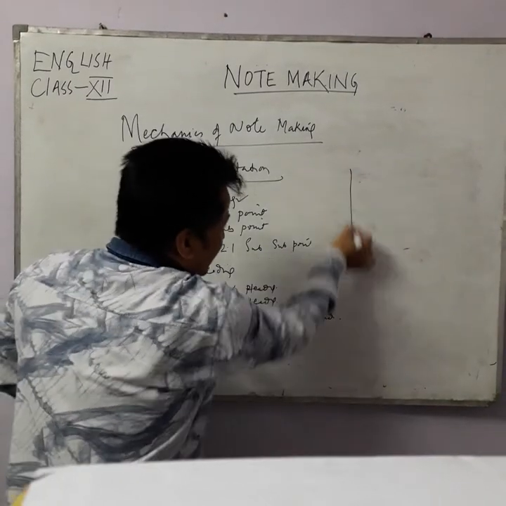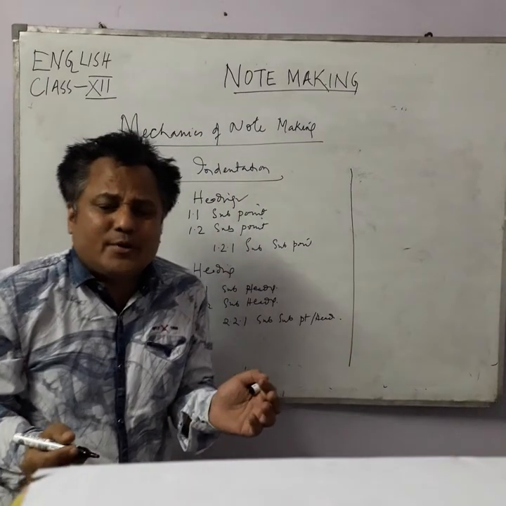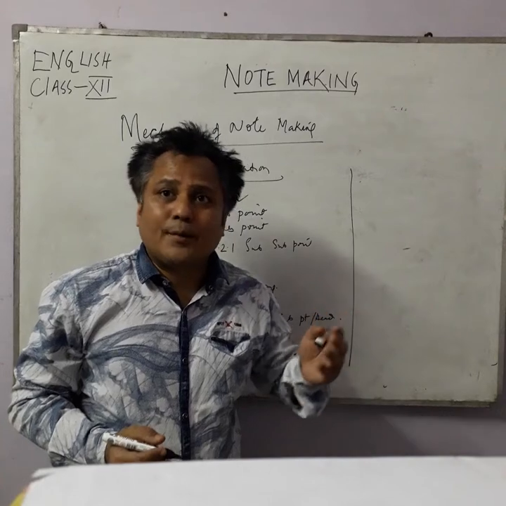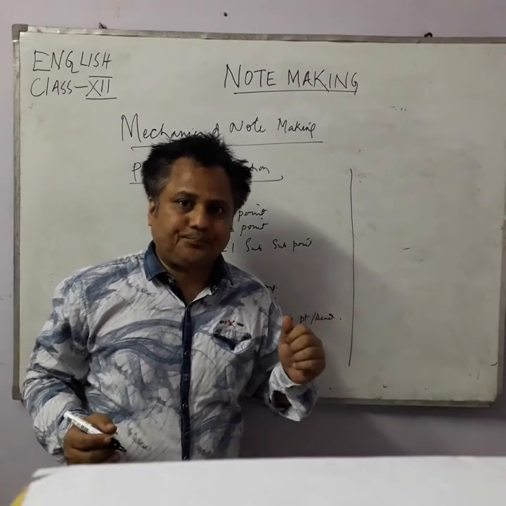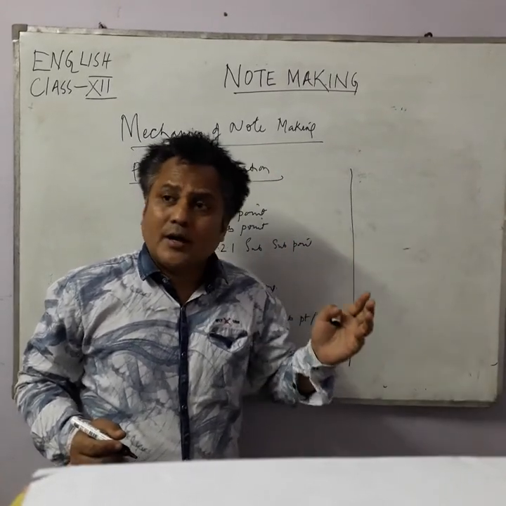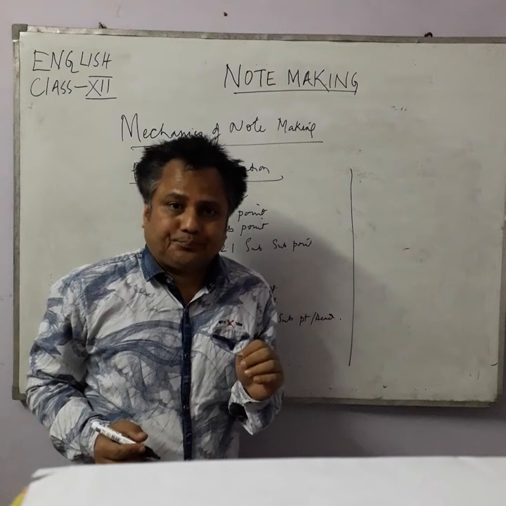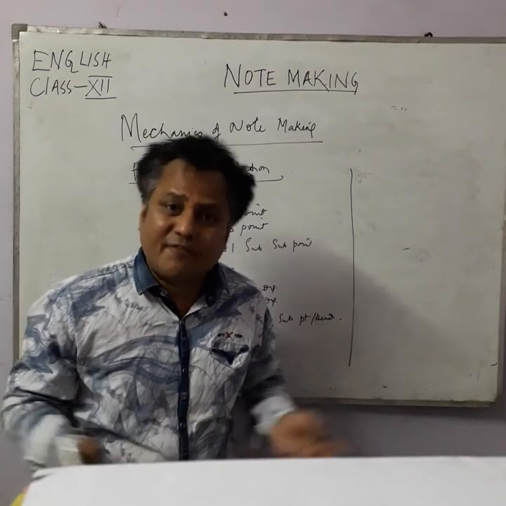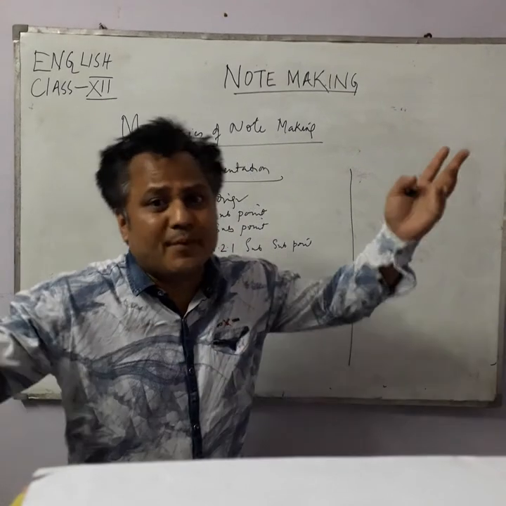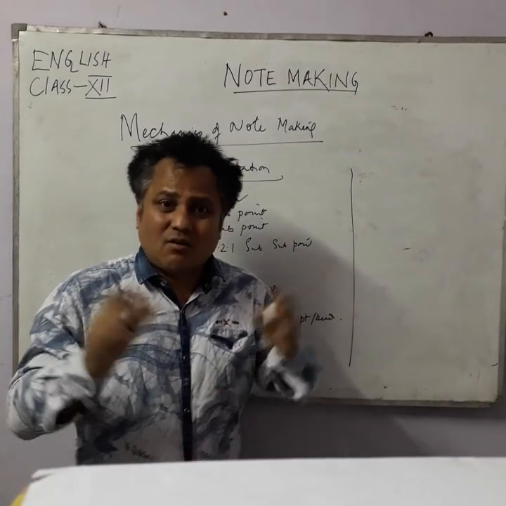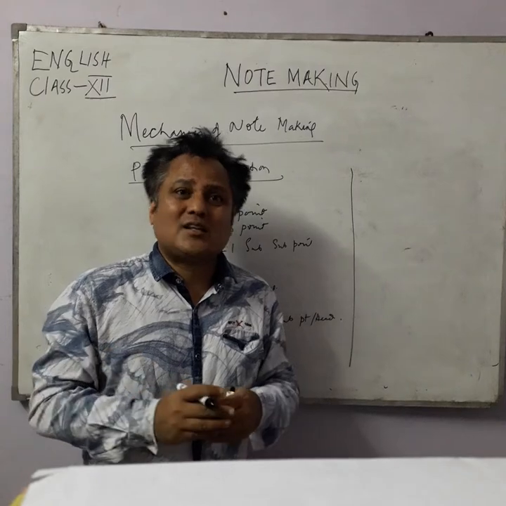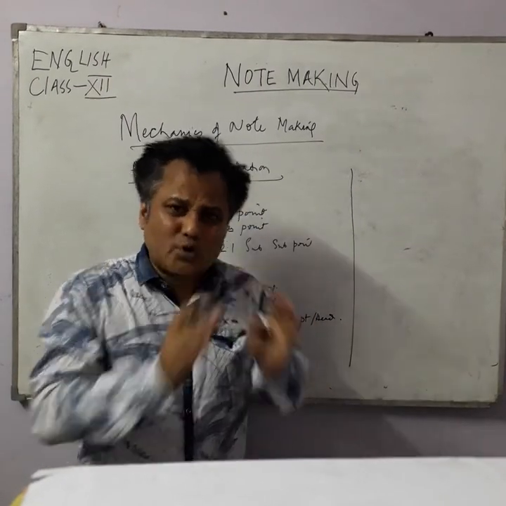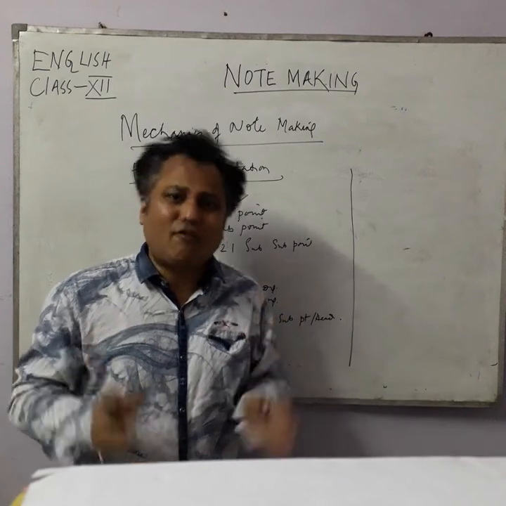So what is the order? Many are confused. Sometimes children write the note but without the title. Similarly, they forget to write abbreviations, or they write 20 abbreviations. That is not right. Sometimes the summary is in points. So there is a proper procedure of writing a note, and you have to follow it.